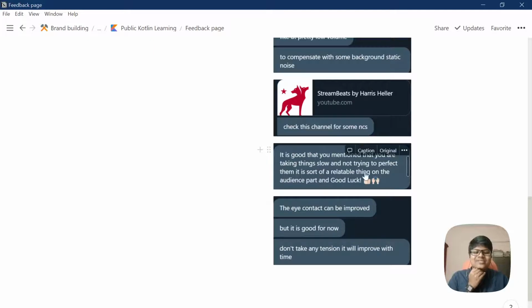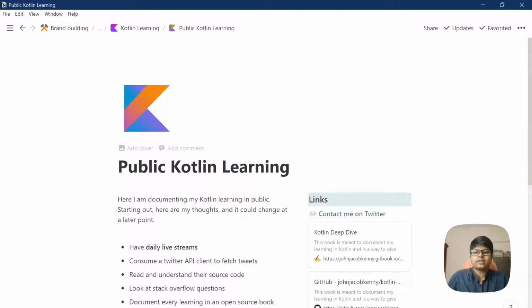He also says it's good that I mentioned I'm taking it slow and not trying to perfect it. Yeah, I hope it is relatable. The point is, most of us are after perfectionism, but the final output is often not very useful for a beginner or someone who is on the path of learning. So in that sense I'm trying to show my learning path.